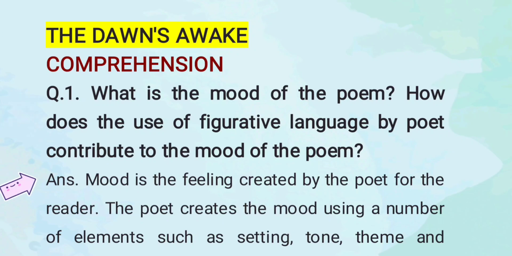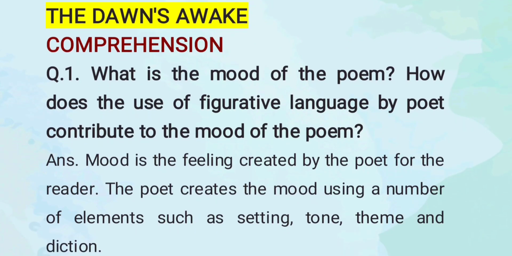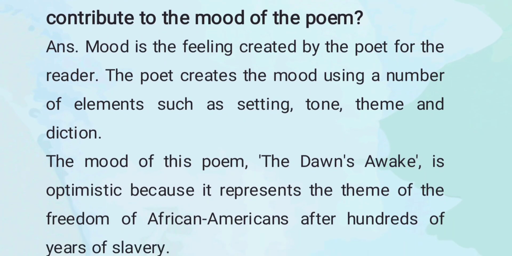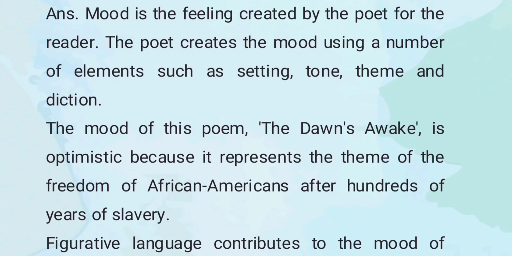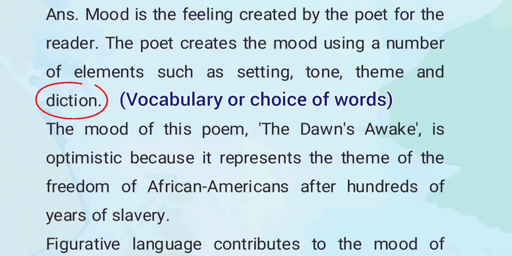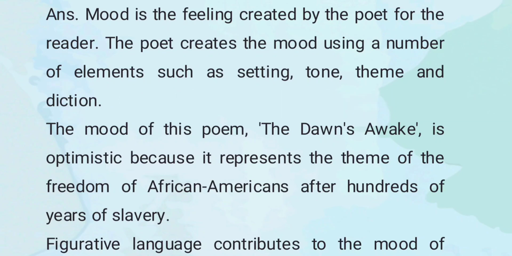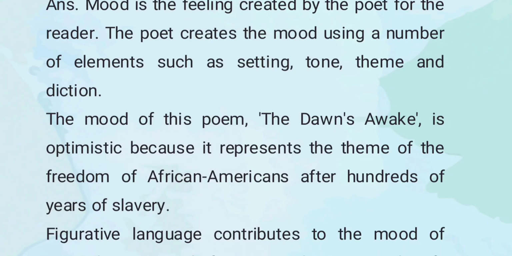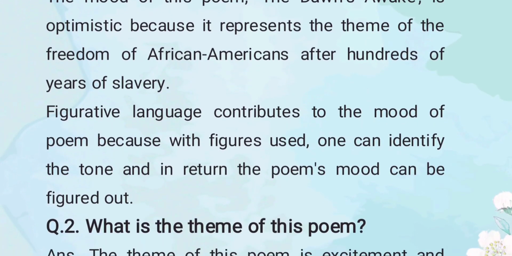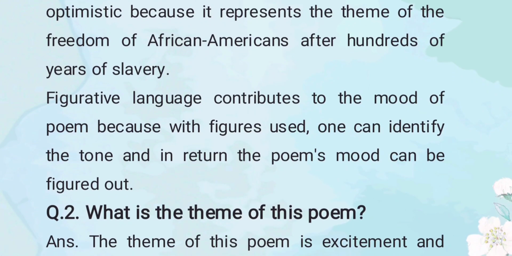So the answer is, mood is the feeling created by the poet for the reader. The poet creates the mood using a number of elements such as setting, tone, theme, and diction. Diction means the vocabulary or choice of words. The mood of this poem, The Dawns Awake, is optimistic because it represents the theme of the freedom of Afro-Americans after hundreds of years of slavery.